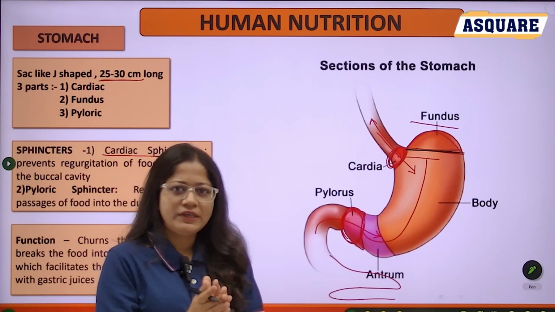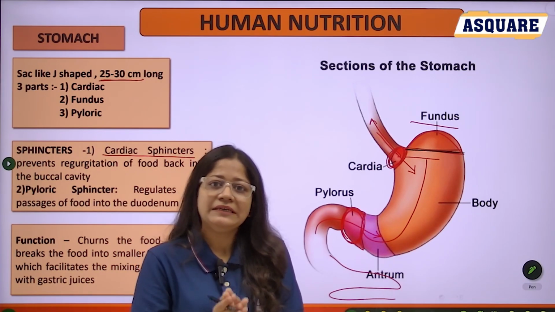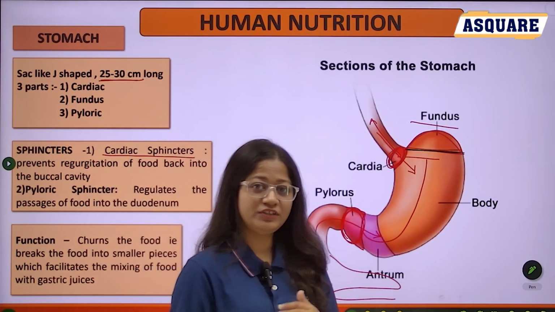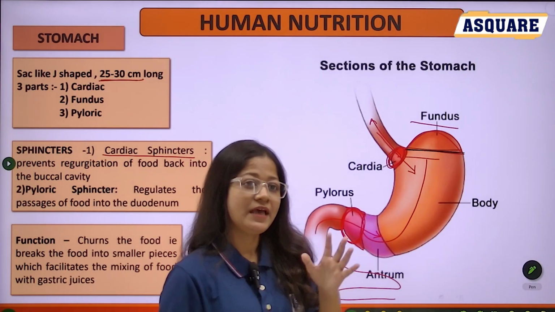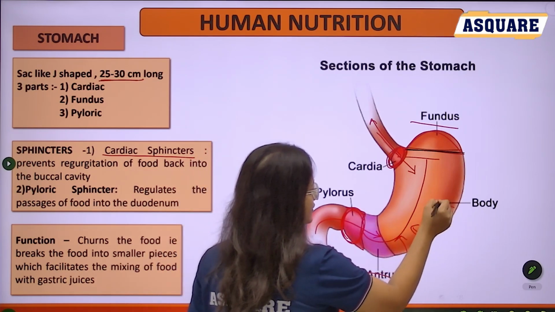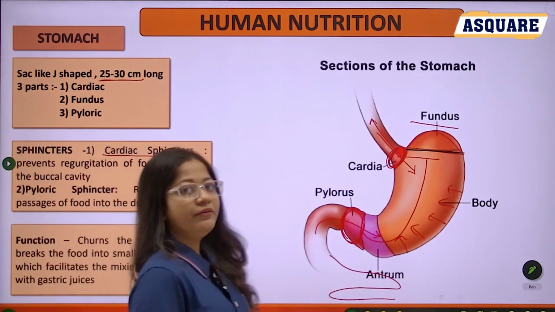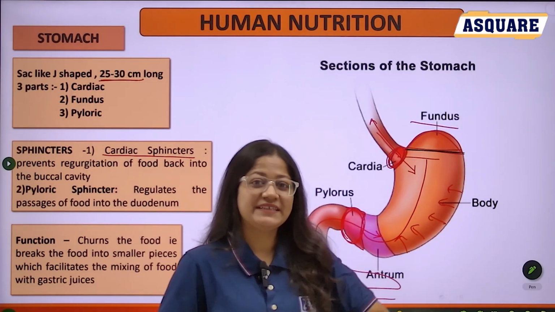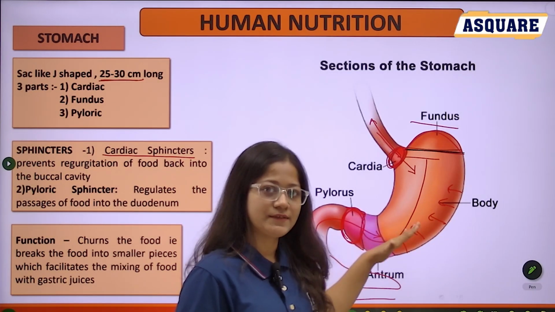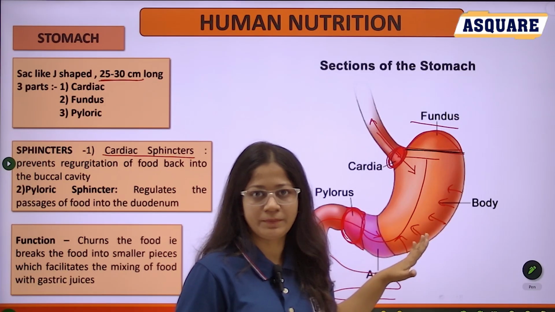Then, in short, what is the function of the stomach? It partially churns the food into small pieces, and some digestive juices are secreted inside the stomach and mix with the food. We call it the gastric juice, as it is present in the stomach.